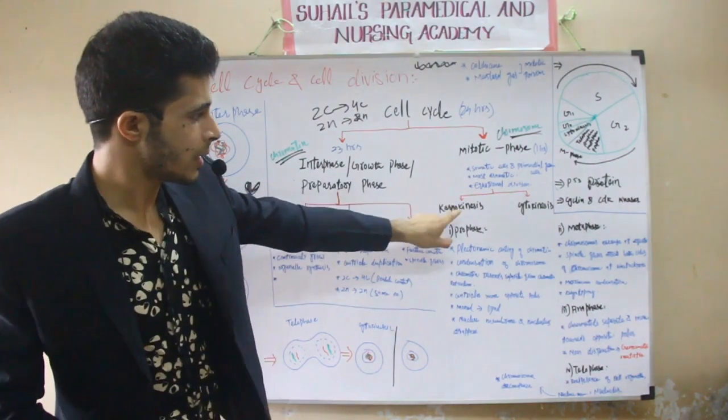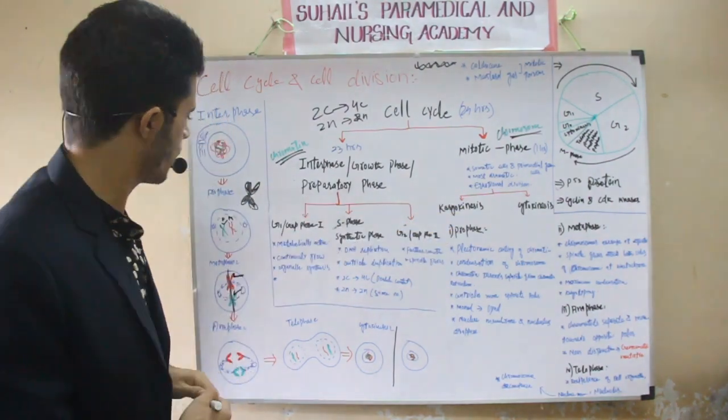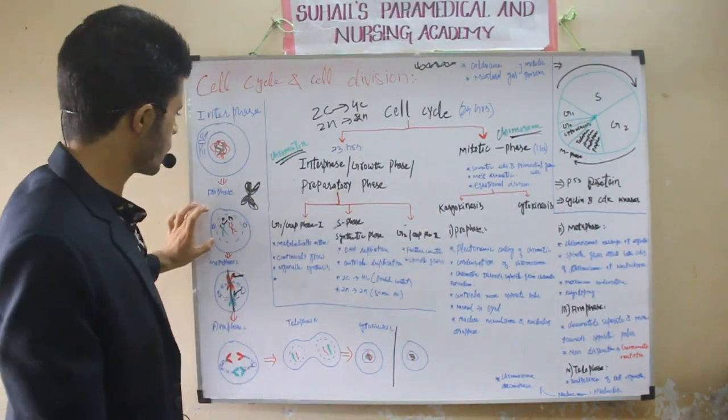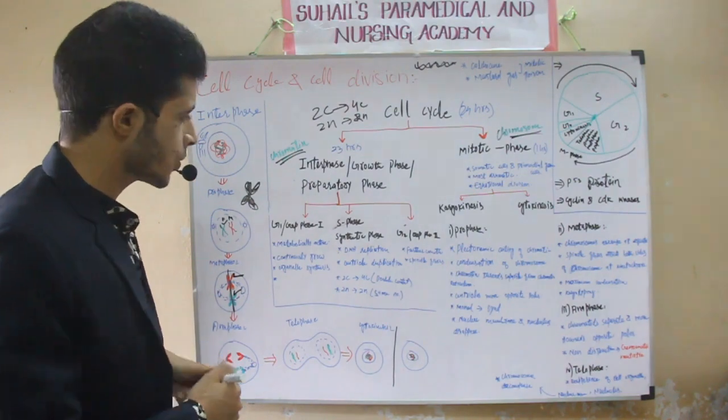So, in case of prophase, there is the first phase. In case of mitosis, there is karyokinesis. First phase is mitosis, prophase. In case of karyokinesis, there is prophase, the first phase. In case of prophase, what will happen? The condensation of DNA will increase.